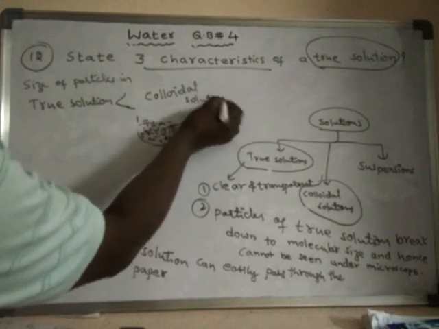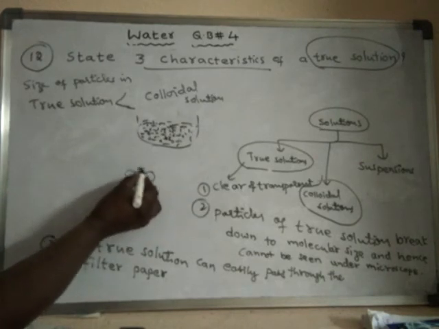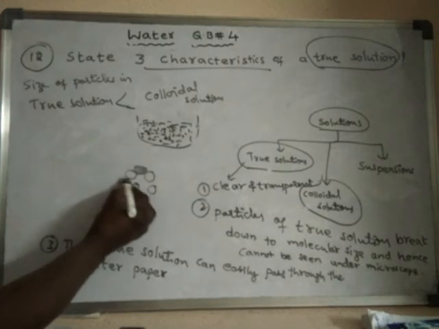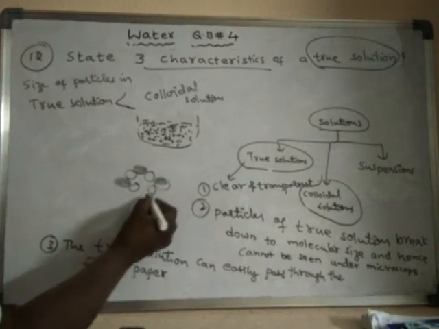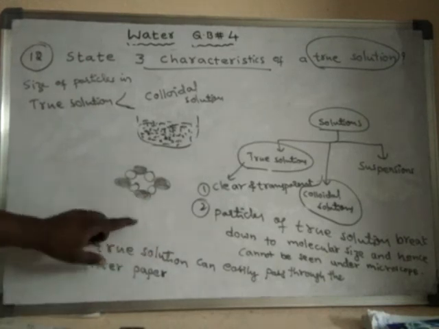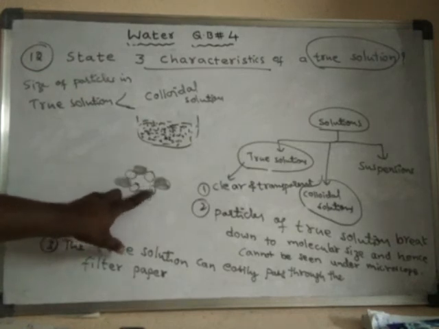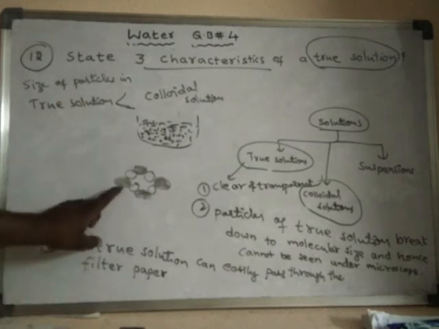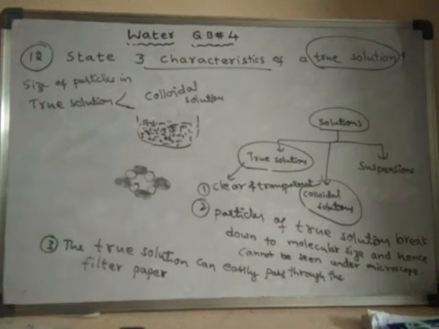So the size of colloidal particles is more, and sometimes they cannot enter into the gaps between the water molecules. Here these are the water molecules, and these are the colloidal particles. Sometimes they cannot enter into the gaps because of their large size.